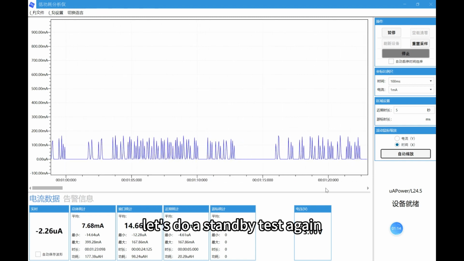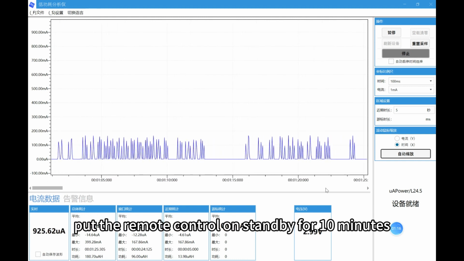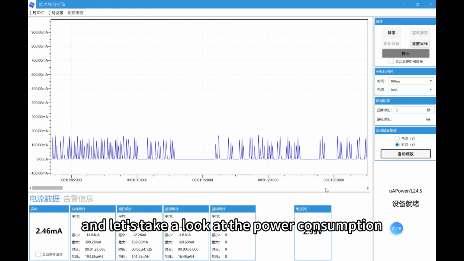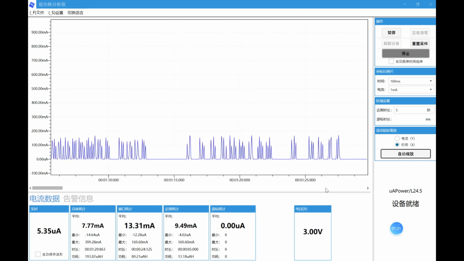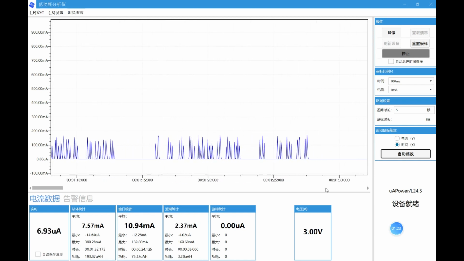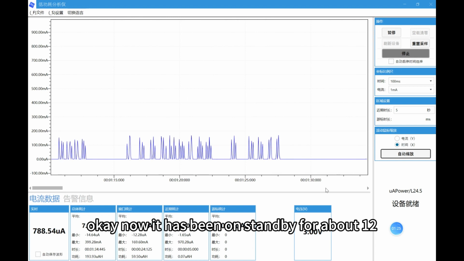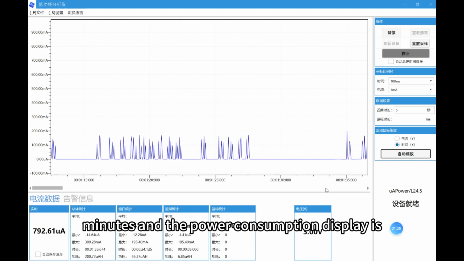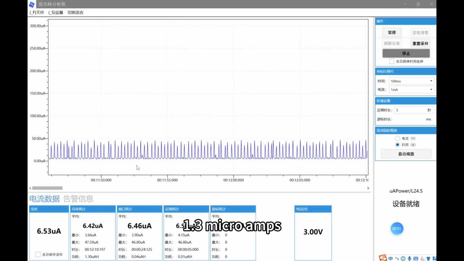Let's do a standby test again. Put the remote control on standby for 10 minutes, and let's take a look at the power consumption. Okay. Now it has been on standby for about 12 minutes, and the power consumption display is 1.3 microamps.